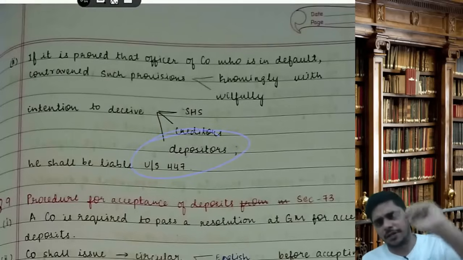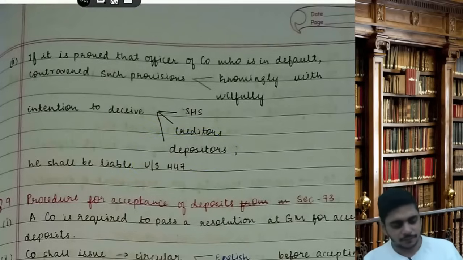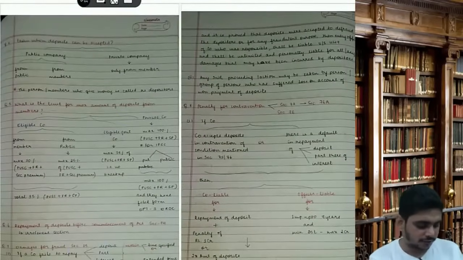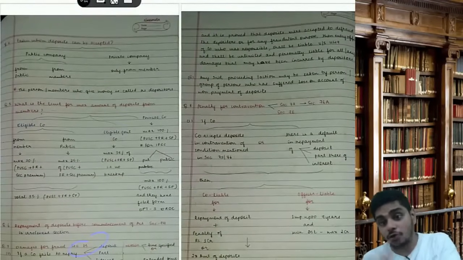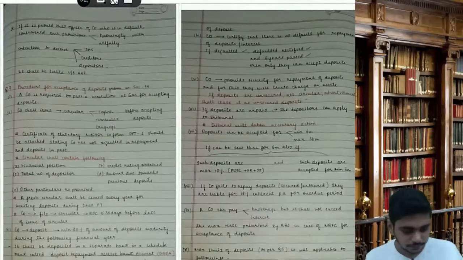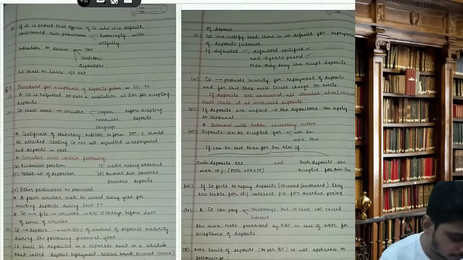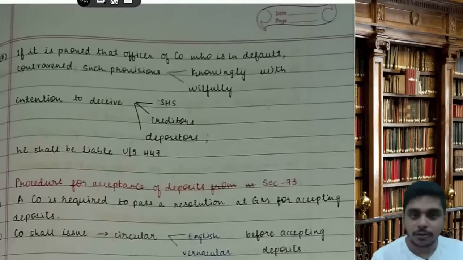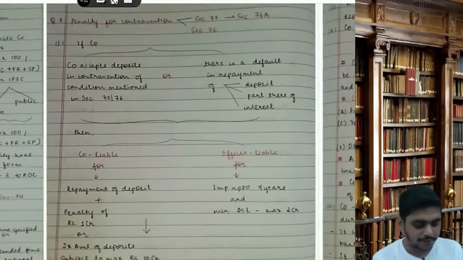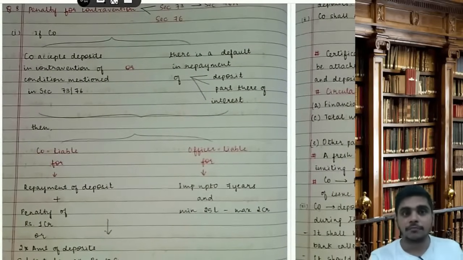This is just a mere repetition of what we did in the earlier section, but this is written in section 76A. That was purely on fraud, section 75. So it was introduced of late. 76A means it was part of an amendment. Clear? Do this again. 76A is an important MCQ because it is a new section.